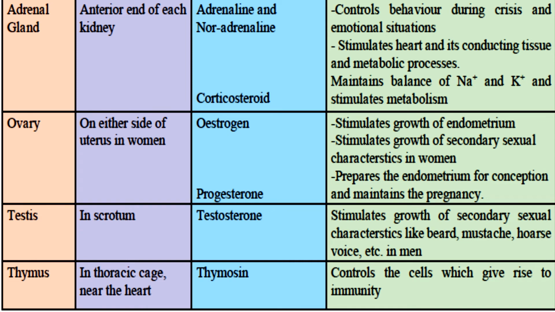Okay, it stimulates the heart and its conducting tissue and metabolic processes. कभी कभार हम लोग कुछ मस्ती करते रहते हैं, हमारा प्रिंसिपल आ जाते हैं या फिर टीचर्स आ जाते हैं, तो what happens, our heart starts to beat fast. Now that is all controlled because of the adrenal gland and the adrenaline released during that situation. It maintains the balance of sodium and potassium and stimulates metabolism.